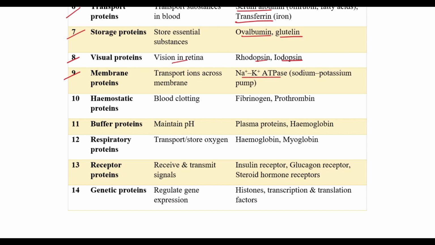We have the membrane proteins which transport ions across the membrane, like the sodium-potassium ATPase or the sodium-potassium pump. We have the hemostatic proteins which cause blood clotting, like the fibrinogen and prothrombin. We have the buffer proteins which maintain pH, like the plasma proteins and hemoglobin. The respiratory proteins which transport oxygen and store them, we have the hemoglobin and myoglobin.